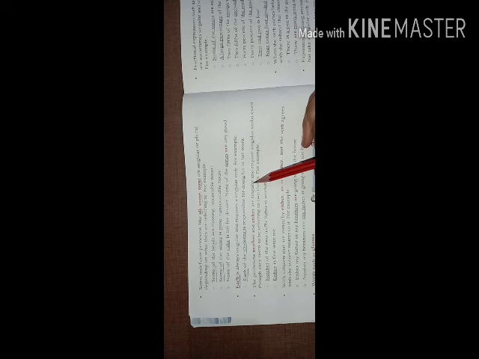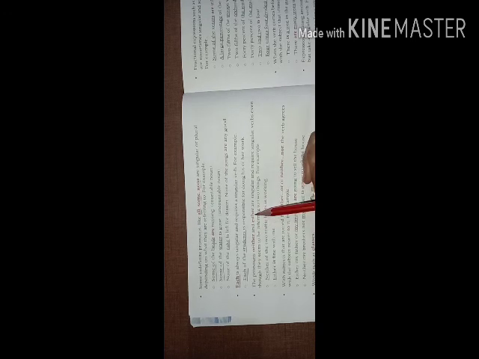I hope you understand the second concept of subject-verb agreement. Now come to the third concept: the pronouns neither and either. Some of the books also call them pronouns. The pronouns neither and either are singular. These two words are singular.